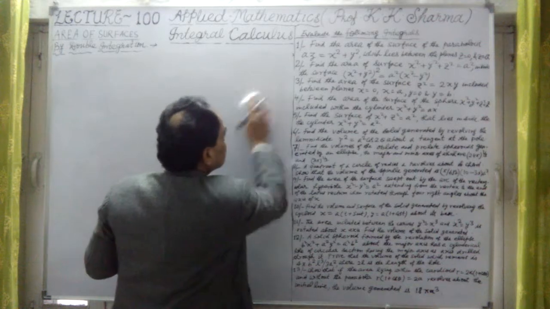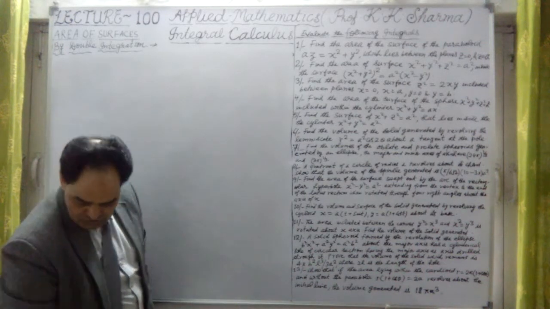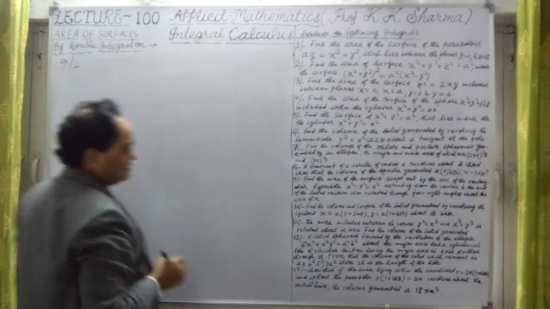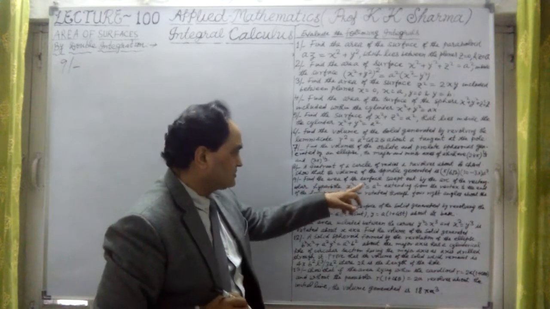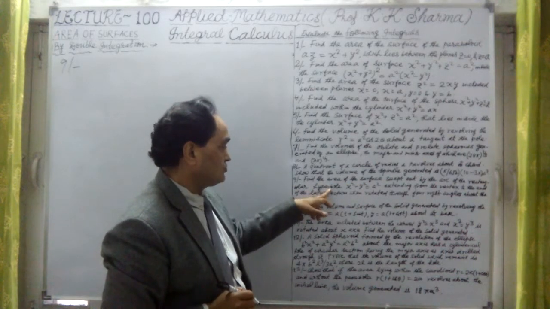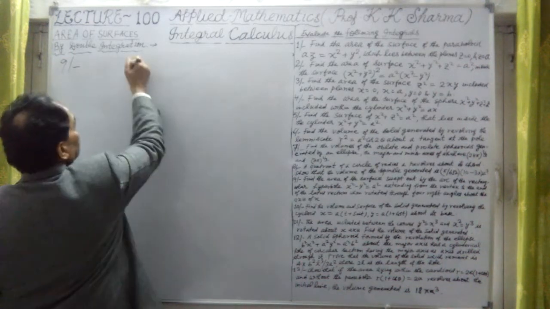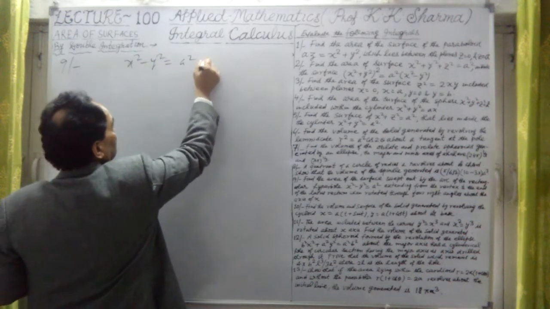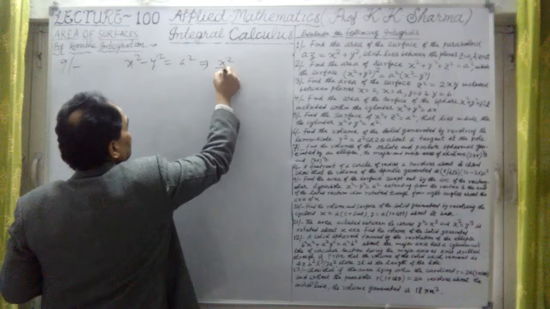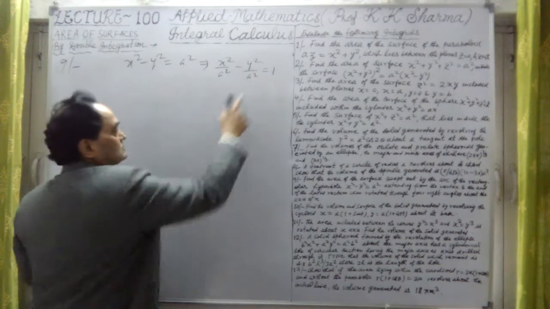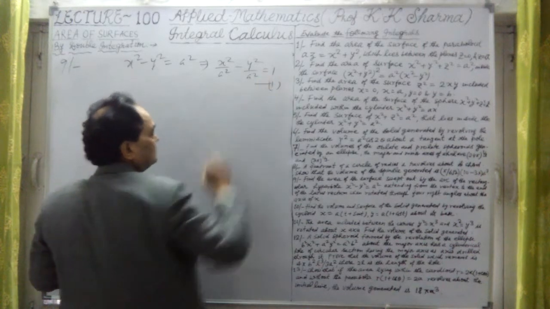Okay, now question number 9 here. Question number 9, what does it say? It says, find the area of the surface swept out by the arc of the rectangular hyperbola x square minus y square equal to a square. This implies that x square upon a square minus y square upon a square equal to 1. This is the equation of the hyperbola we are given.